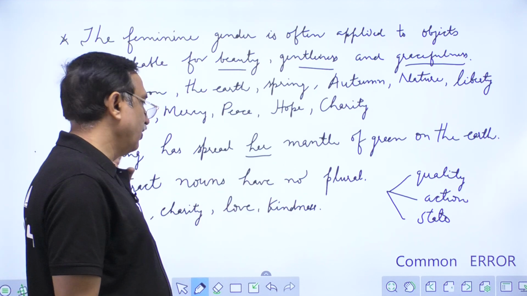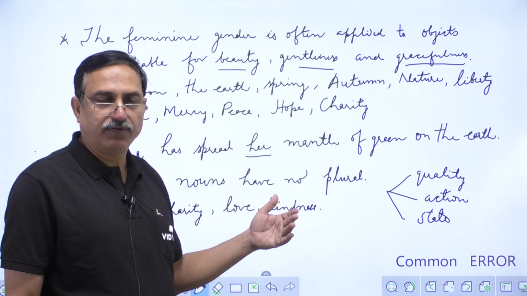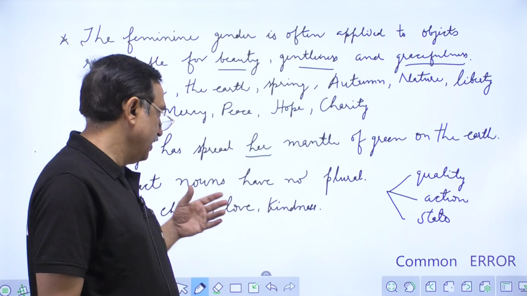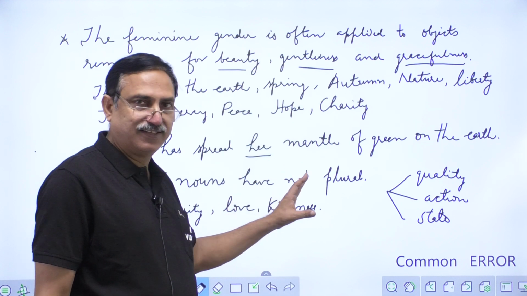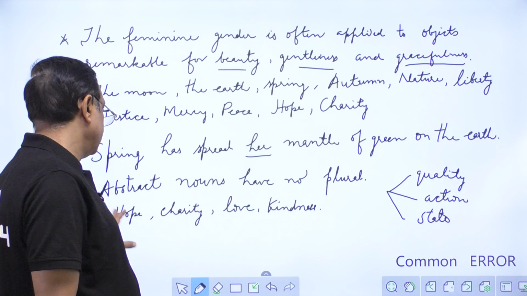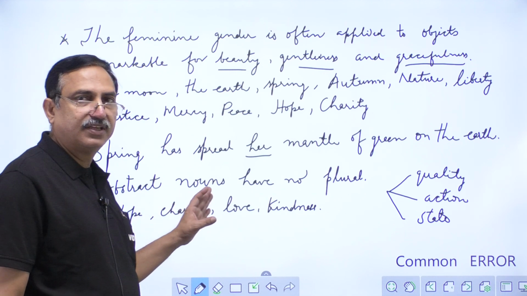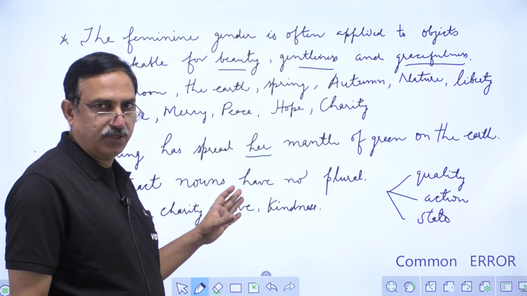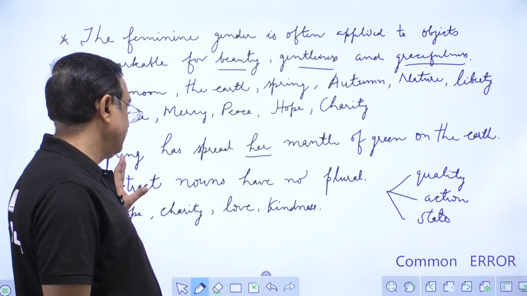So abstract noun means something you can think of, something you can imagine. So they are not pluralized. Examples are hope, charity, love, kindness. Here hope cannot be hopes. So they must be in singular only.